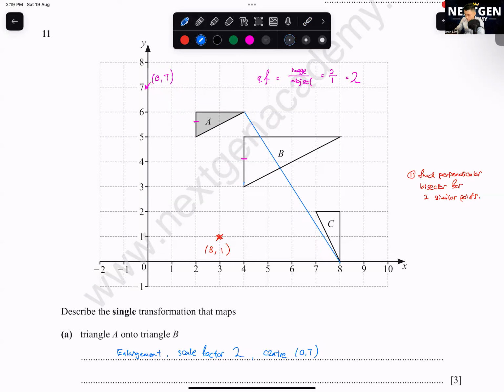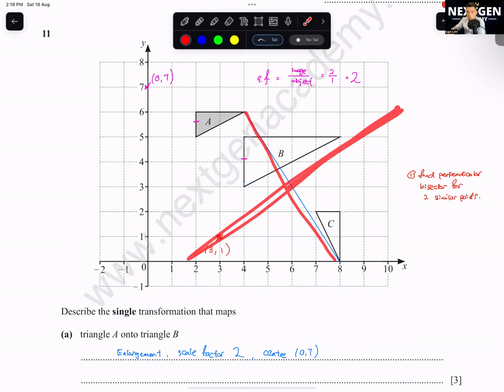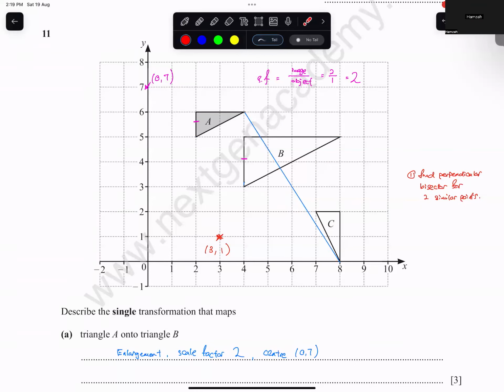Then I'm going to draw a perpendicular bisector. You all know what's a perpendicular bisector? Right in the middle. What you do, you measure the length of this, you divide the line by 2.